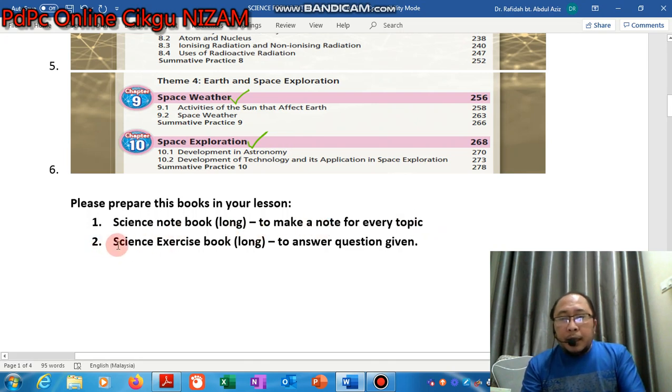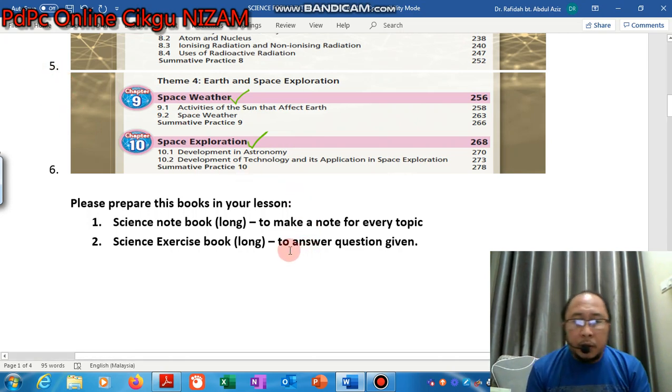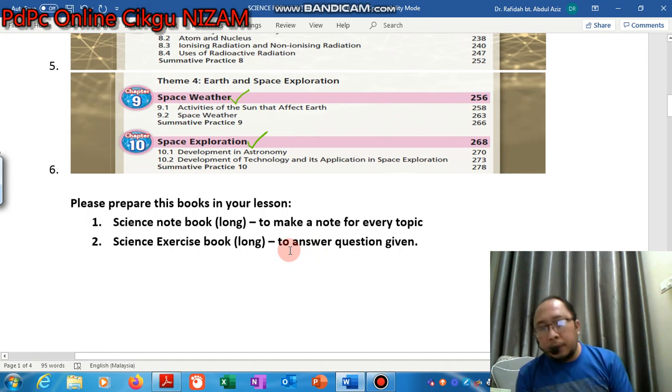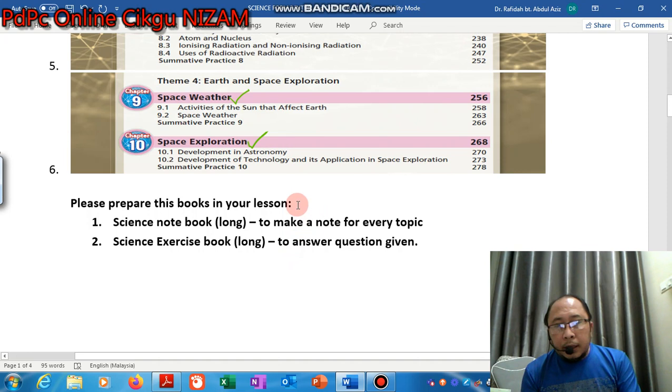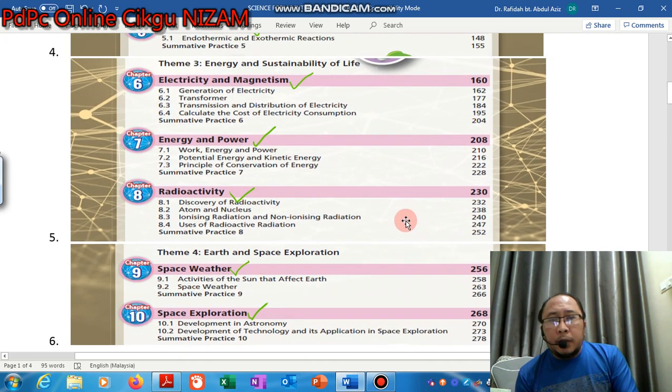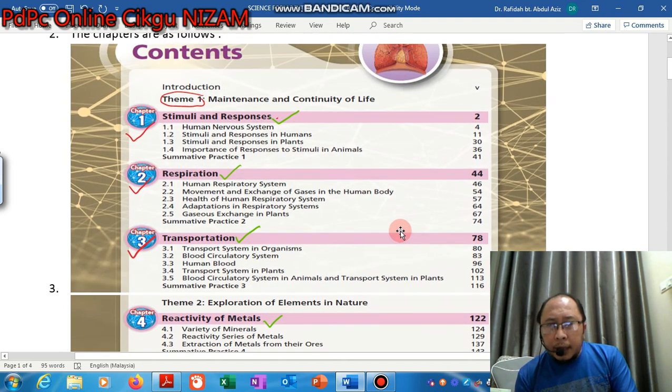Second is your science exercise book. Okay, I prefer you to use the long one. This book is to answer the questions that I will give after every lesson. So make sure that you prepare all these things during the lesson and after the lesson. Okay, so that is the introduction for this subject, and I hope you are ready for that.